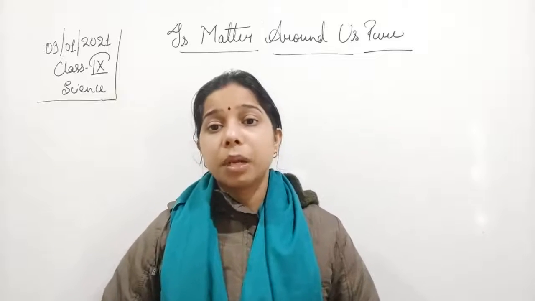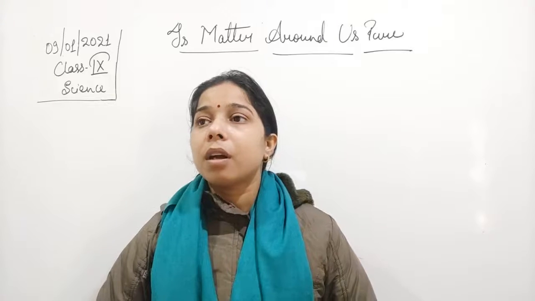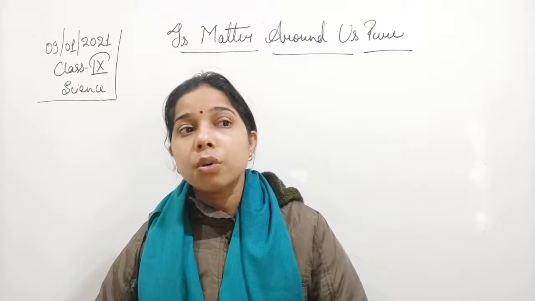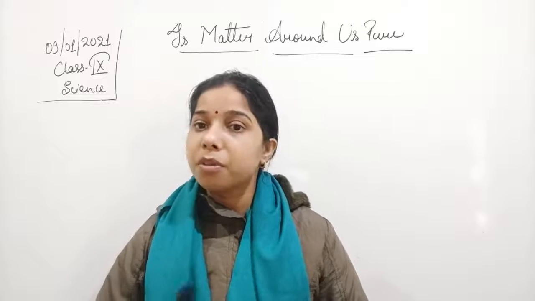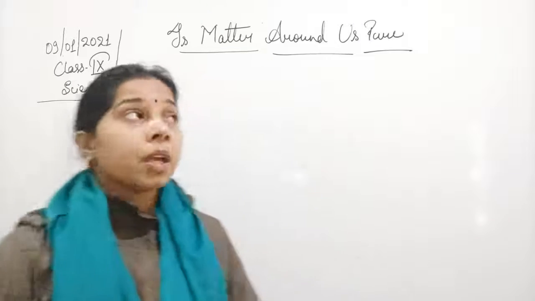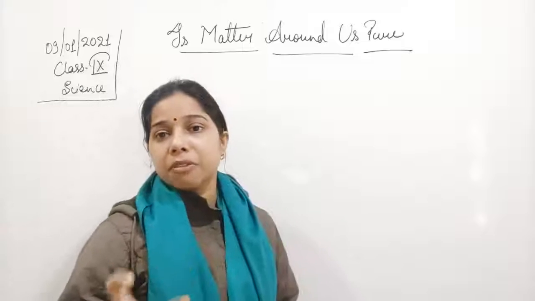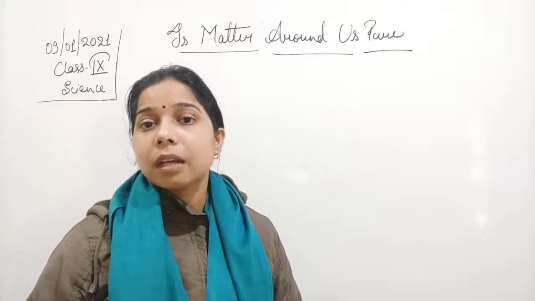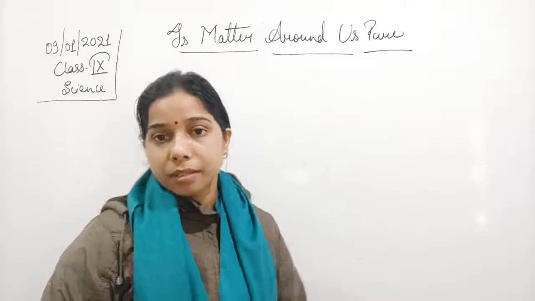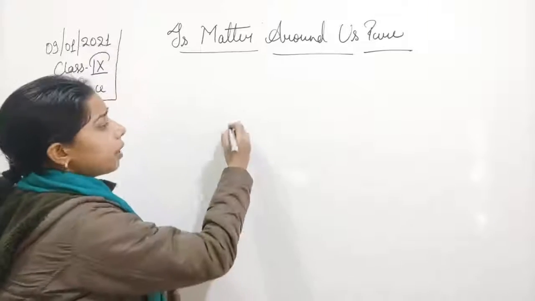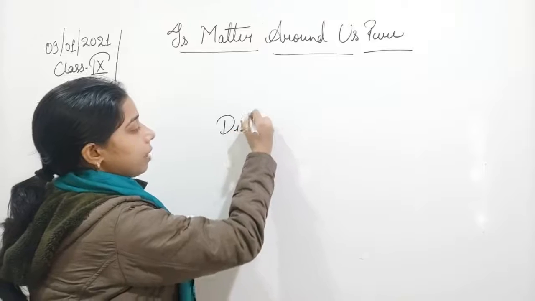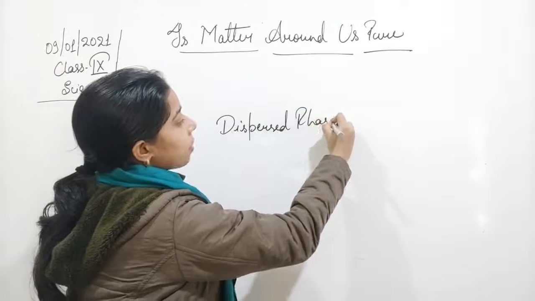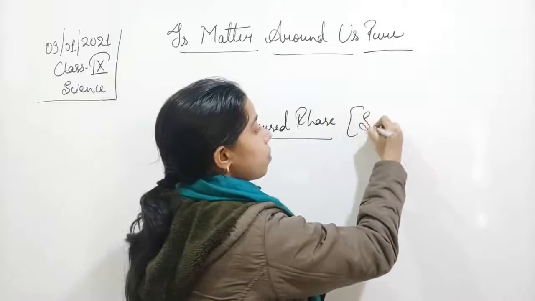Now there is one more thing, students: solute and solvent can also be called dispersed phase and dispersion medium. We will discuss the dispersed phase and the dispersion medium when we start studying colloids. Let me tell you that the dispersed phase is that which we also call the solute.